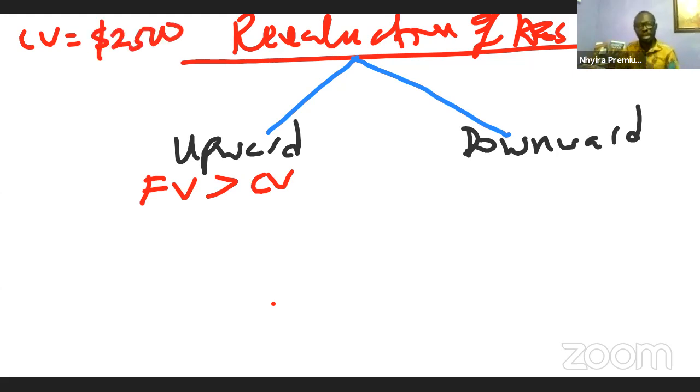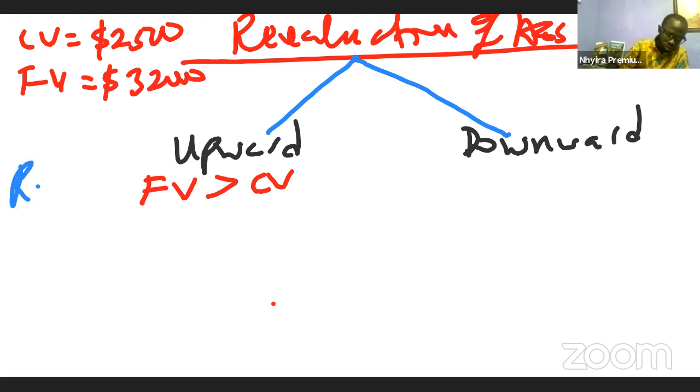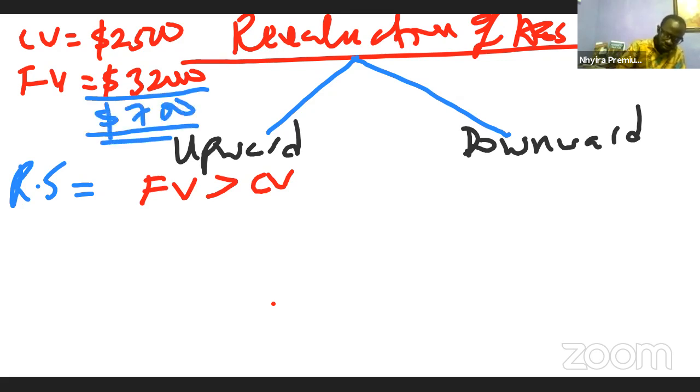But when we go to the market, we realize that the asset is selling for, let's say, 32,000. So that means there is an upward revaluation. That upward revaluation results in what is called a revaluation surplus or revaluation gain. So this 7,000 I'm going to get here is going to be the revaluation surplus or revaluation gain.